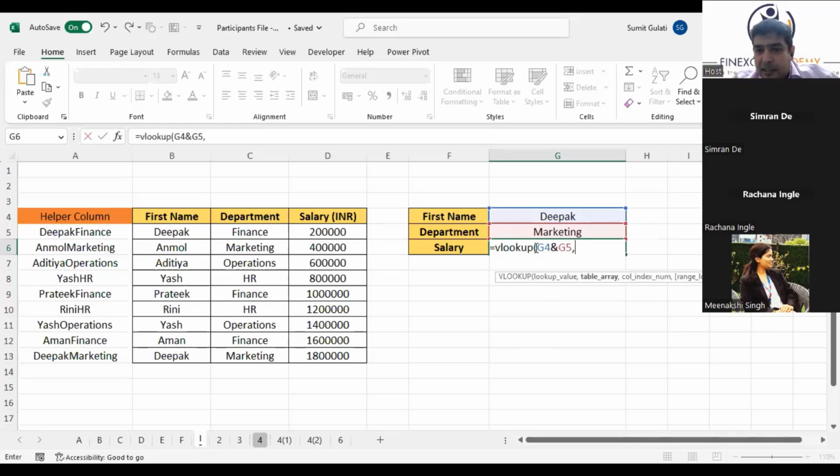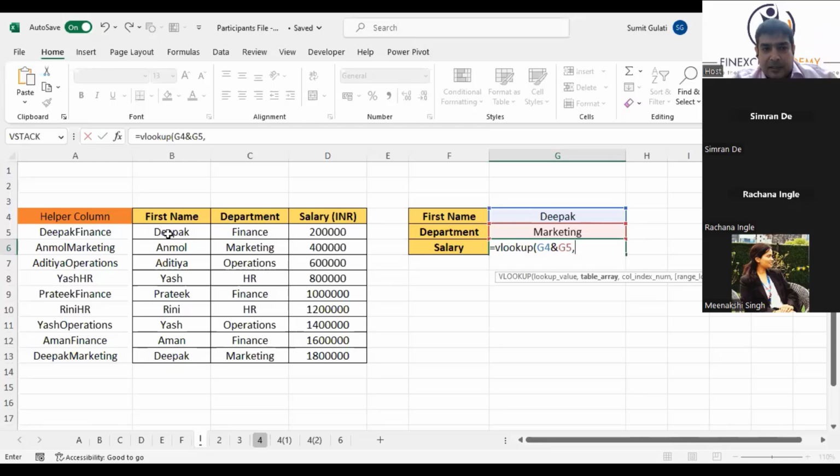What I'm asking, it is asking me what to look up. Kya dhoondna hai? What to look up? I said you have to join these two and then look it up. So whatever I type here, this has to be joined, then looked up. Then it is asking me where to look up, what to look up, where to look up, from where to retrieve. These three things it will ask.